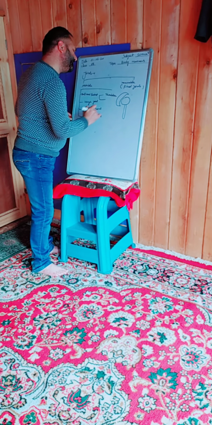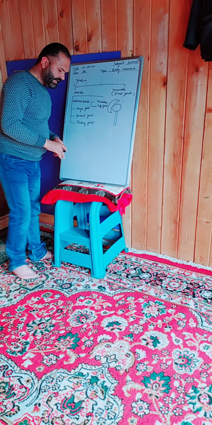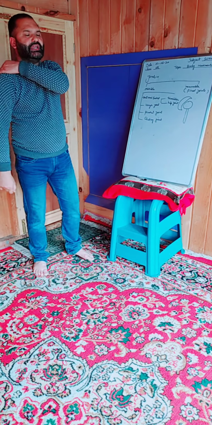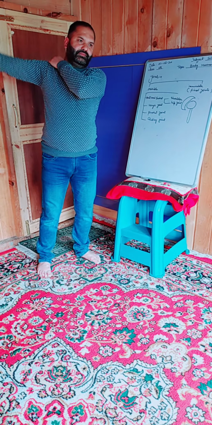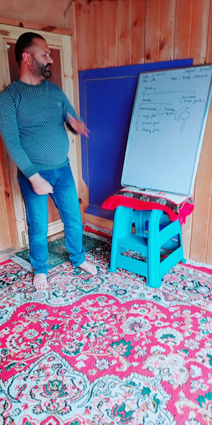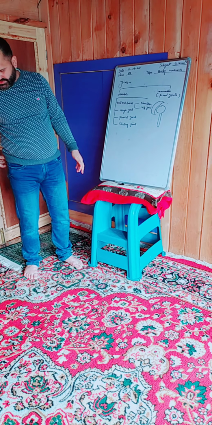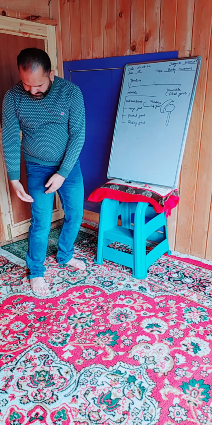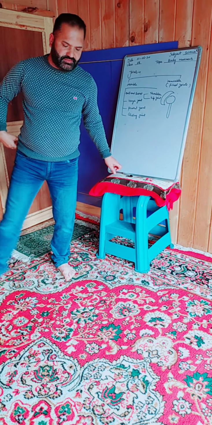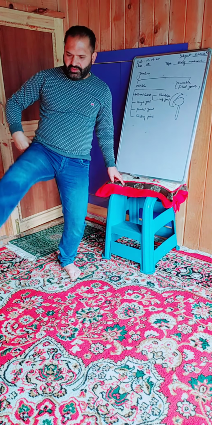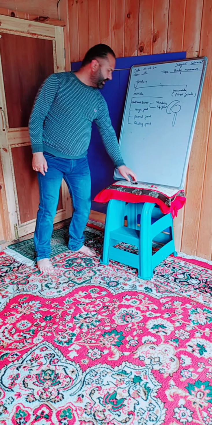Examples of this ball and socket joint are the shoulder joint and the hip joint. Like, see, this is called the shoulder joint, and I can rotate this in all directions. Second, this hip joint. Hip is at this place. This joint is formed by the hip bone and the femur. They form a joint here that is called the hip joint, and I can rotate my leg in all directions, up, down, round, and also in circular. So these are called ball and socket joints.